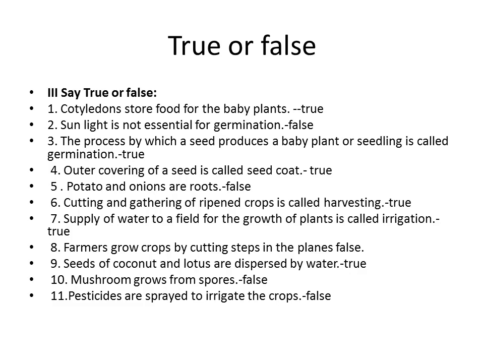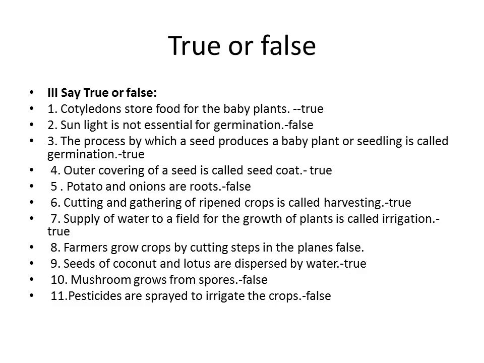Fourth one, the outer covering of the seed is called the seed coat. Yes, it is true. Potato and onions are roots. Potato and onions are not roots, they are stems. So it is false.